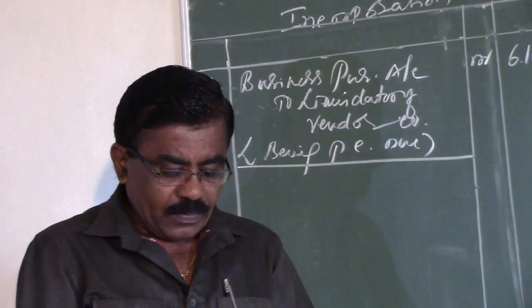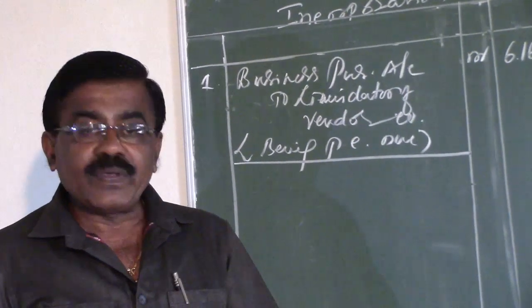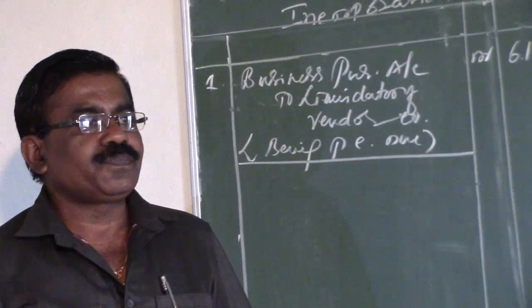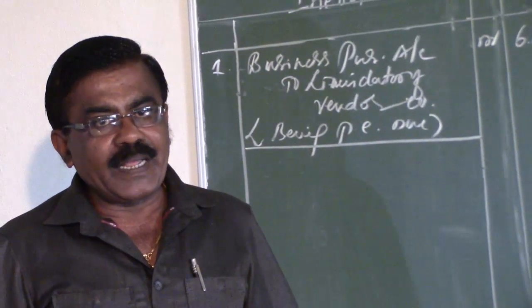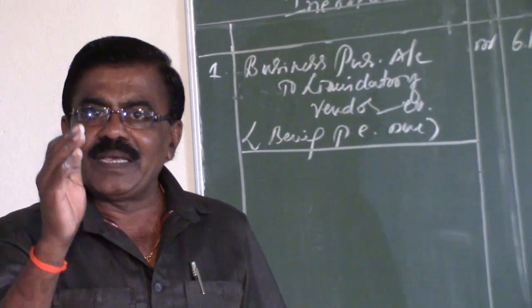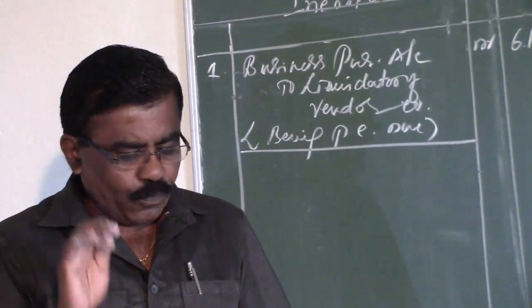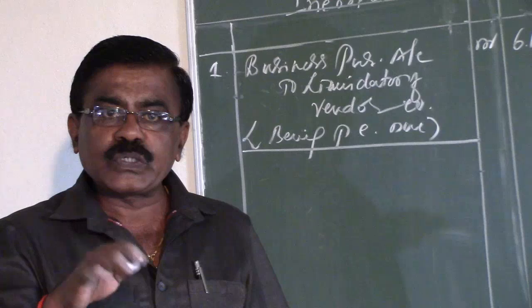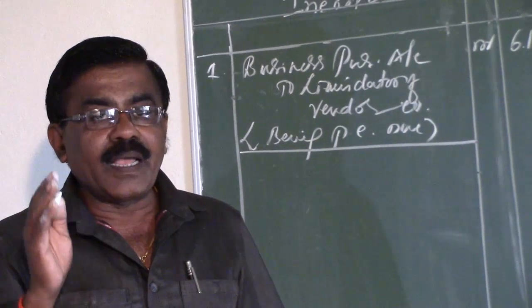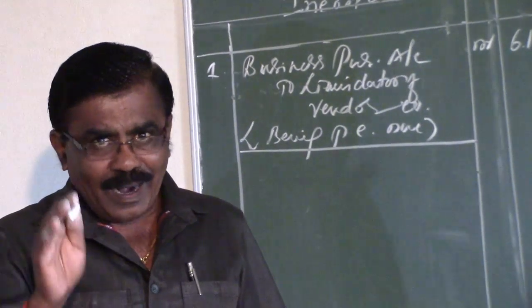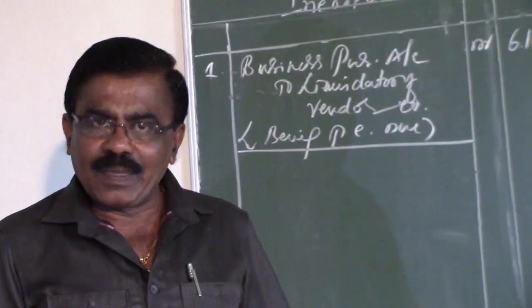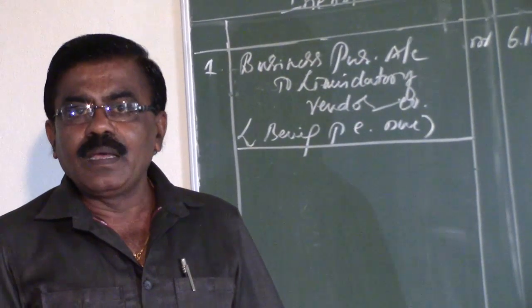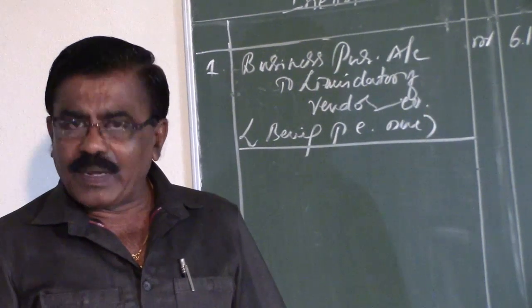So in this problem, the market values of any assets and liabilities are not given. Moreover, the names of assets and liabilities which are to be taken over by the purchasing company are also not given. Therefore, we have to assume that almost all the saleable assets are taken over by the purchasing company at balance sheet values, and also only the outside liabilities in the vendor company are taken over by the purchasing company.